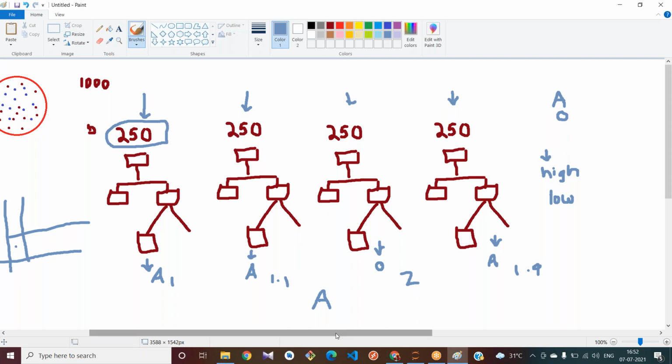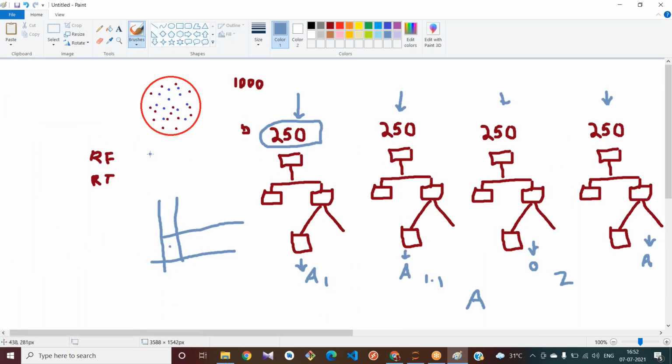And see once here in the decision tree, think that this is the root node. In the root node, what is the algorithm trying to do? It calculates the entropy, or Gini, for all the features. If there are 10 features in your data set, it calculates the entropy of all 10 features.